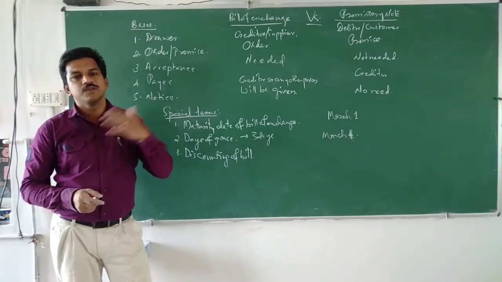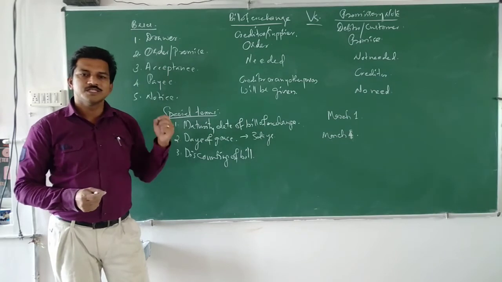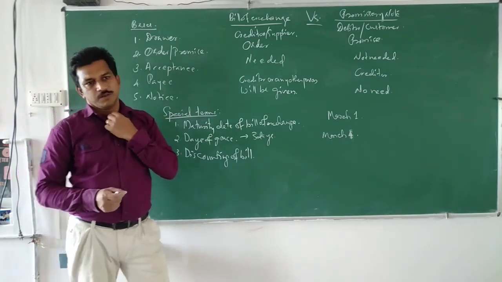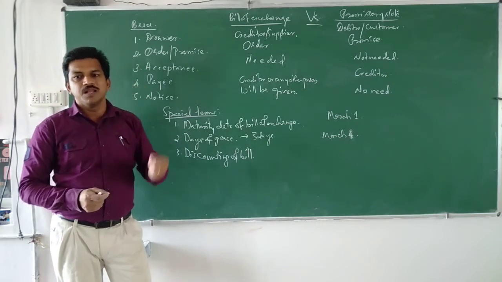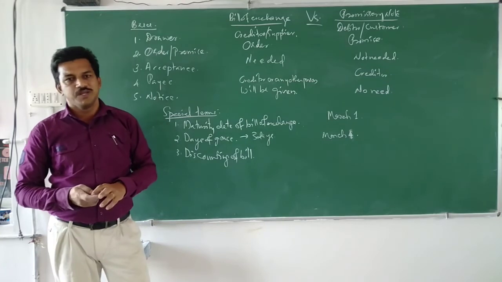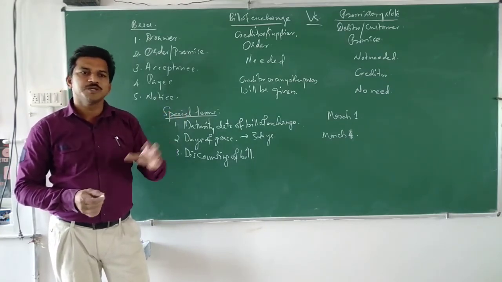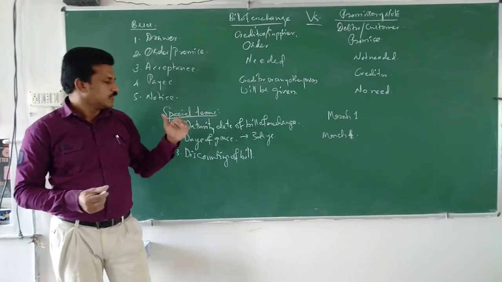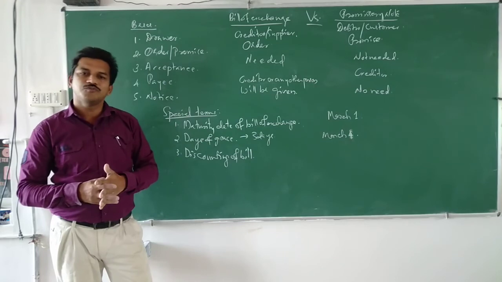So immediately he will get money. Redeeming the bill immediately with a banker is called discounting of bill. For that, the banker will charge a certain commission, which is called rebate on bills discounted.